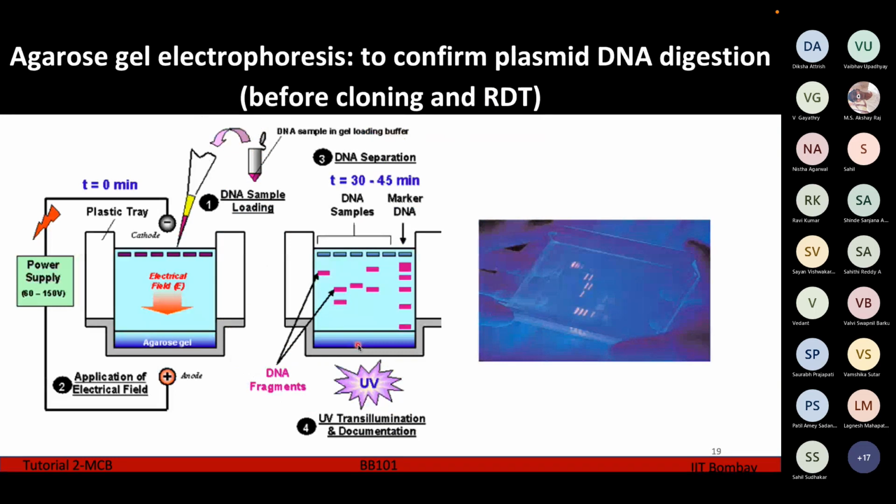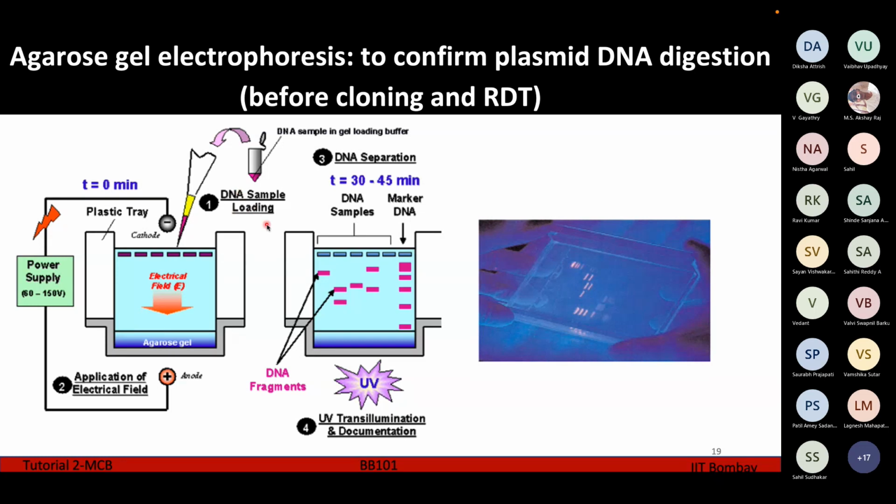So what is agarose gel electrophoresis? Agarose gel electrophoresis is used to confirm whether our plasmid DNA is getting properly digested or not. When we are cutting it with the restriction enzymes, like I said, one way to check is to place the plasmid in an antibiotic containing medium or a lactose containing medium to see whether it's encoding the antibiotic resistance gene or the lactose gene. That is one way to check whether we are inserting our DNA of interest properly or not. And another way to do the exact same thing is with the help of agarose gel electrophoresis.